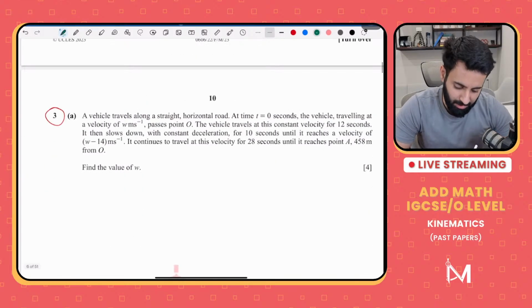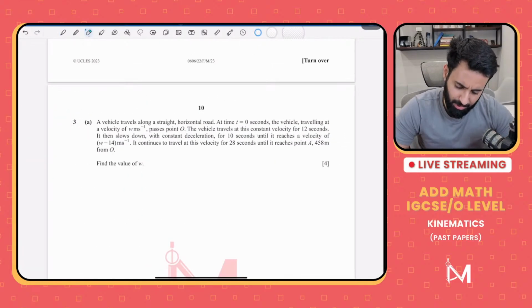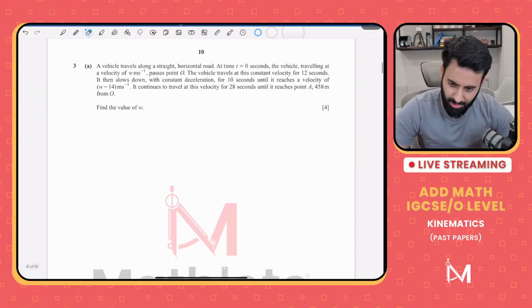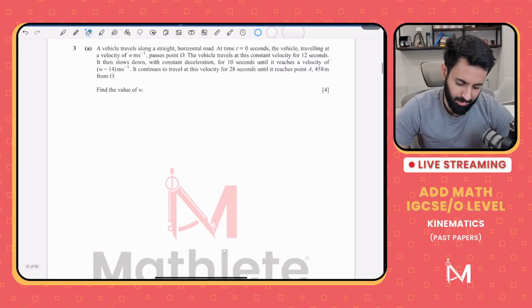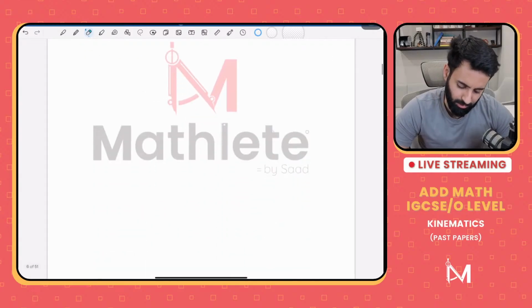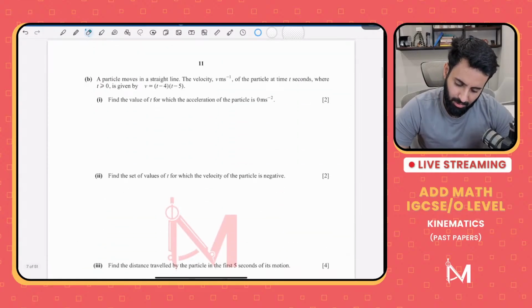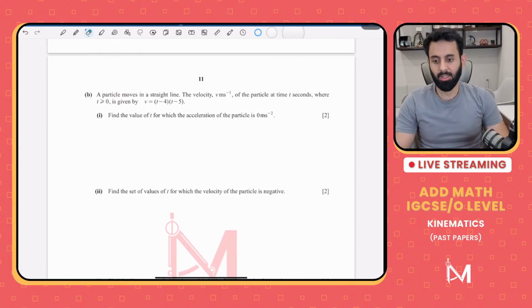Anyway, that was a tricky question. Let's do another question, very similar to the previous one. Let me read it. A vehicle travels along a straight horizontal road at time t equals 0 seconds. The vehicle traveling at a velocity... Okay, no, that's not very admaths type. Very basic math type. Let's do this.